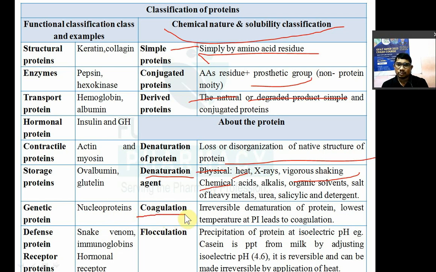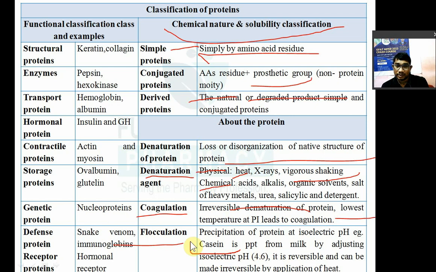Then coagulation of protein is irreversible denaturation of protein at the lowest temperature at the isoelectric pH, which leads to coagulation, है ना. Coagulation और एक तरीके से होता है lowest temperature. When there is a lowest temperature at an isoelectric pH of that protein, there is a coagulation of protein. Then again flocculation is there. Flocculation मतलब क्या? Precipitation of protein at an isoelectric pH. For example casein. Casein क्या है? Milk protein होता है. Casein is nothing but the milk protein.